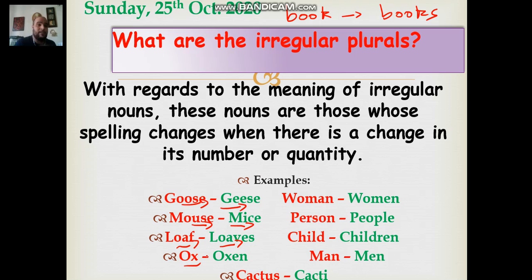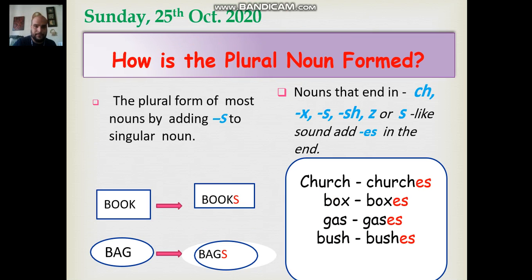Ox, of course, which is the male of the cow, oxen. Woman, women. You see here we have changed the A with an E. Person, the whole word changes, people. Child, of course, one of the gangsters, children. Man is going to be men with the E. Cactus, cacti. I hope that I made it clear for you. It does not follow any rule. You have to learn it by heart.